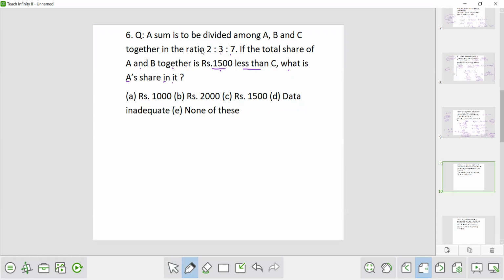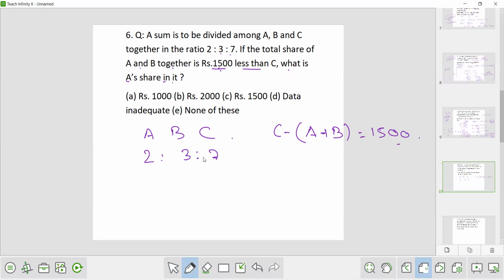So what is A's share? Ultimately you have to find what this 2 is. So the answer will be 1500. But those who have not understood this, I will explain here. Here, A, B and C: the sum is to be divided in the ratio 2 is to 3 is to 7. Now if the total share of A and B together is 1500 less than C, it means C minus (A plus B) is 1500.